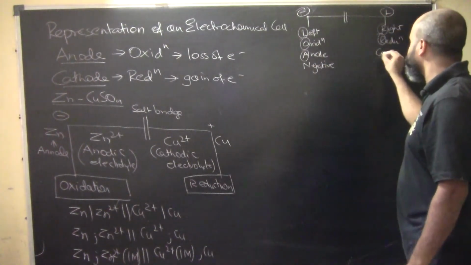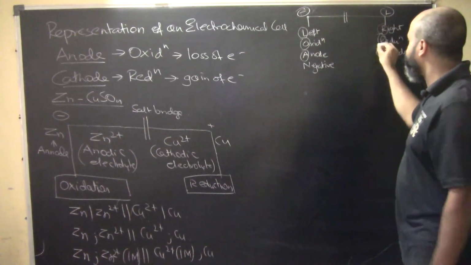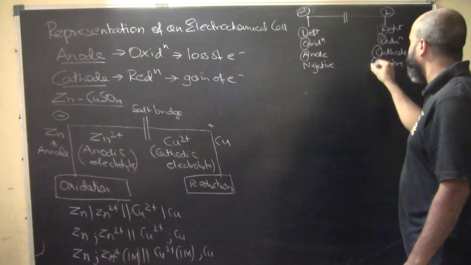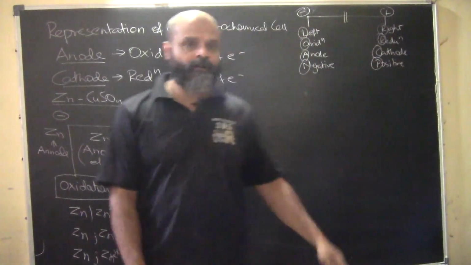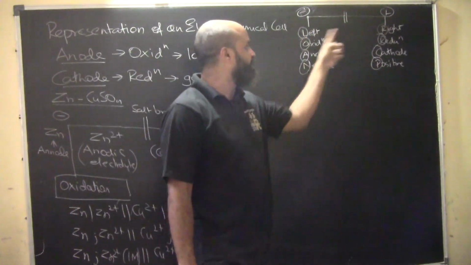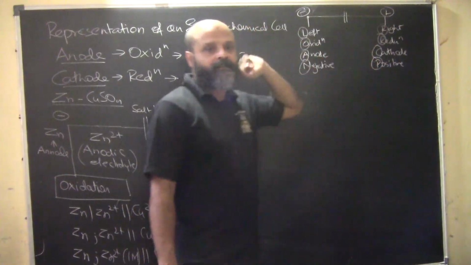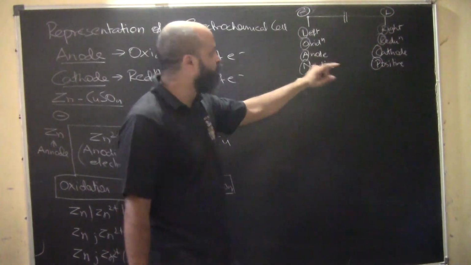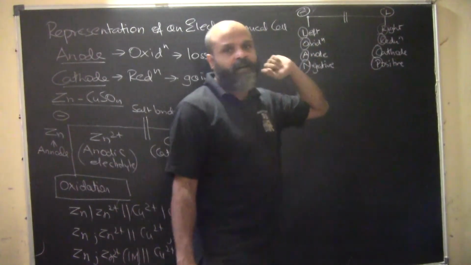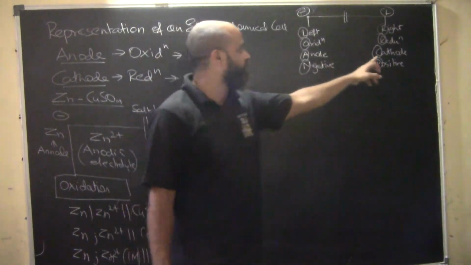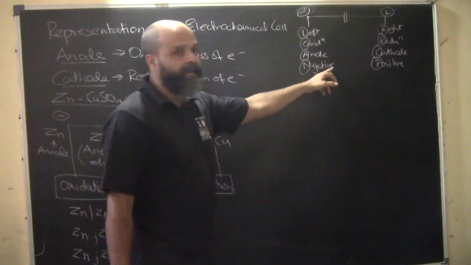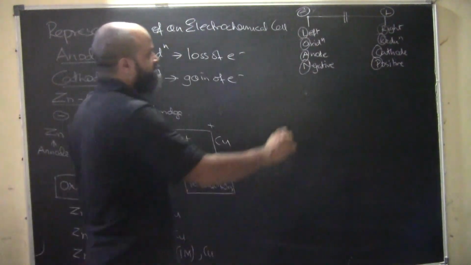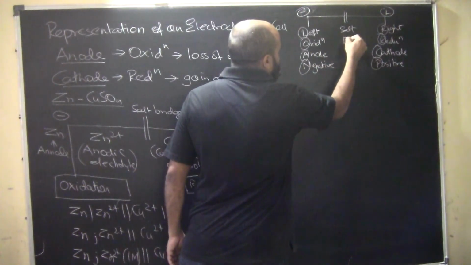After A, since it's the anode, comes the cathode; alphabetically A comes before C. Negative N comes before positive P. So if we look at their first alphabets, they are in alphabetical order. Left before right, oxidation before reduction, anode before cathode, negative before positive. This is how you can remember. This of course would be the salt bridge.